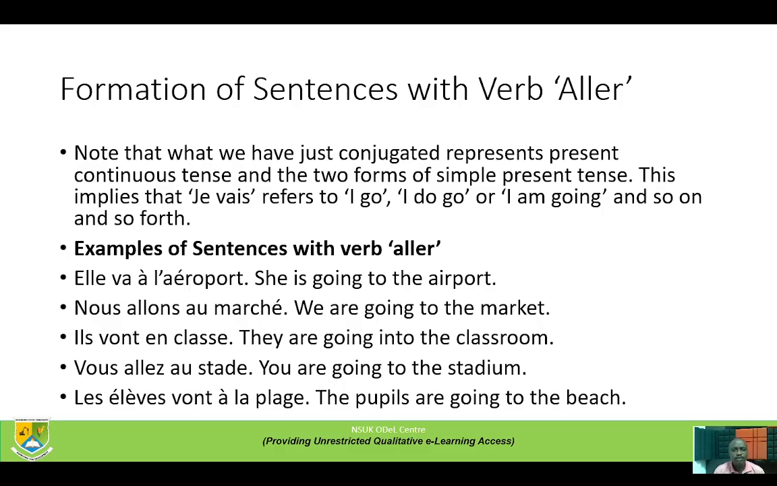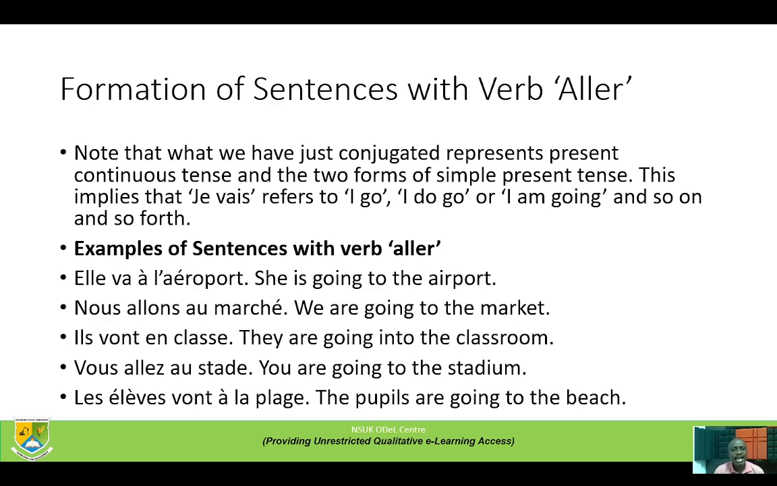Formation of sentences with verb aller. Note that what we have just conjugated represents the present continuous tense and the two forms of simple present tense. This implies that je vais refers to I go, I do go, or I am going, and so on and so forth.